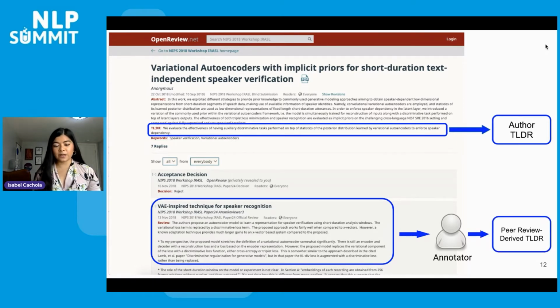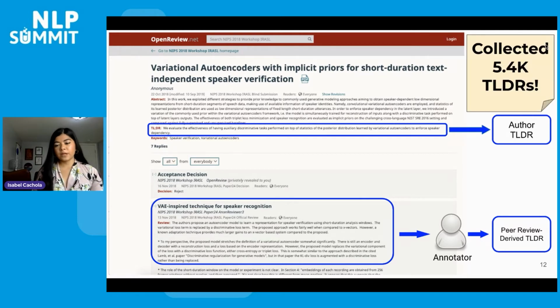And this saved us a lot of time and allowed us to collect more data because our annotators only had to read peer review comments, which are much shorter than the full length of a paper. So using this method, we are able to collect about 5.4K TLDRs, and we publicly released this data.